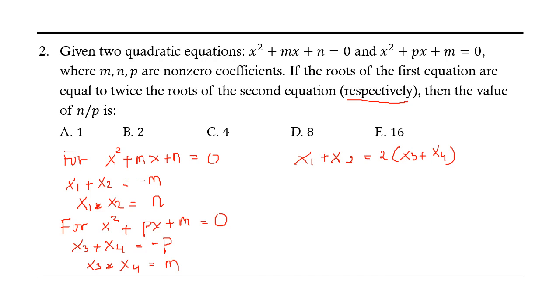So you can see here x1 is 2x3, x2 is 2x4, and x1 plus x2 is minus m, and here x3 plus x4 is minus p. So we get m equal to p.